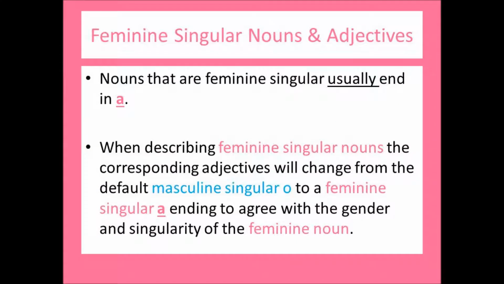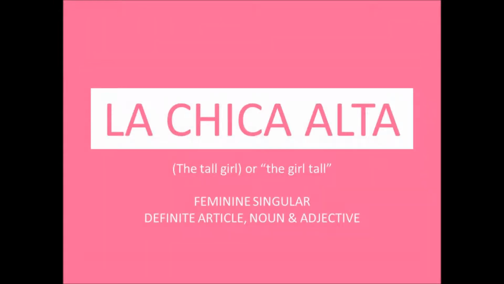Feminine singular nouns and adjectives. Nouns that are feminine usually end in A. When describing feminine singular nouns, the corresponding adjectives will change from the default masculine singular O to the feminine singular A ending to agree with the gender and singularity of the feminine singular noun. La chica alta, the tall girl, or the girl tall.